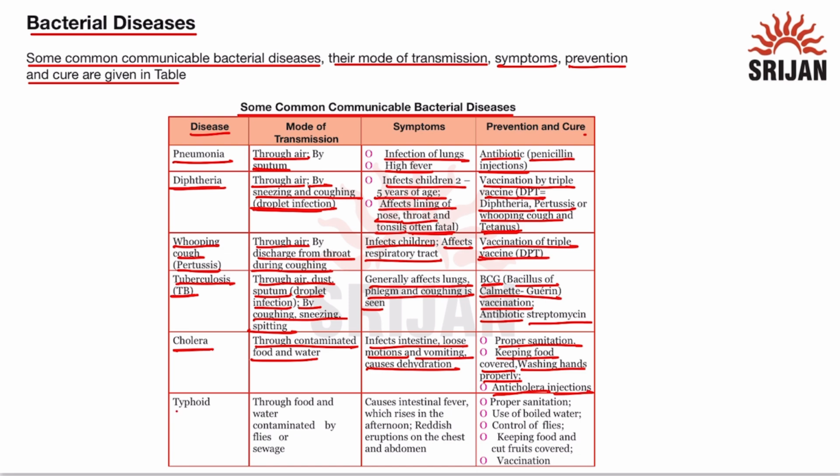The next disease is typhoid. It transfers through food and water that is contaminated by flies or sewage. The symptoms are that it causes intestinal fever, which rises in the afternoon. Reddish eruptions on chest and abdomen are also seen in this case. The prevention can be done through proper sanitation, use of boiled water, control of flies, keeping food and cut fruit covered, and also through the vaccination.